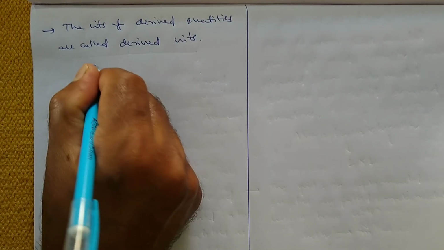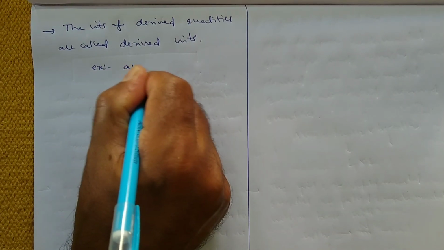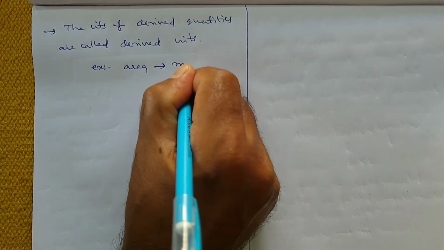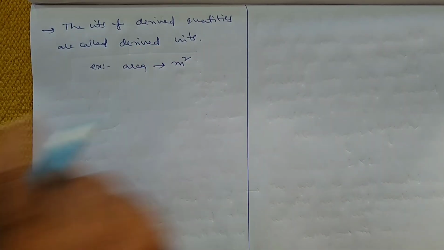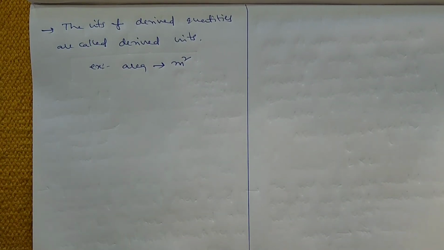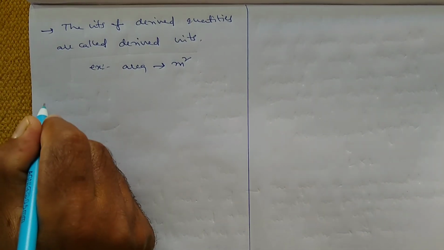For example, area. What are the units of area? Meter square. So meter square comes under derived units. Only meter comes under fundamental units, base units. So that's why we have two different sets of units,